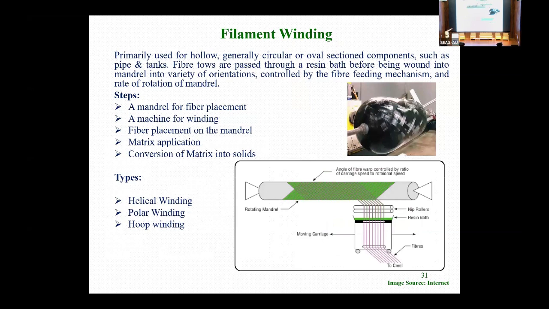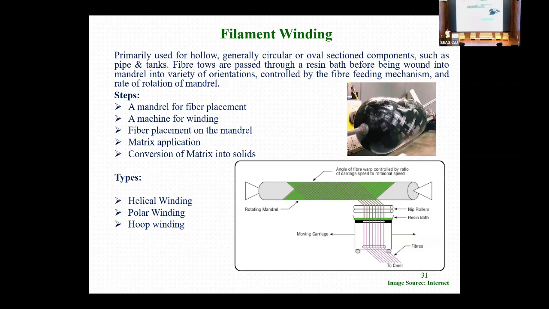That mandrel is a cylinder, and the dome tank is there. The cylinder and this dome together have been bonded so that we can enlarge our shape of this one tank. The only uniqueness in this process is that you can see we are dealing with the fiber directly, so that we can utilize the maximum property of the fiber here.